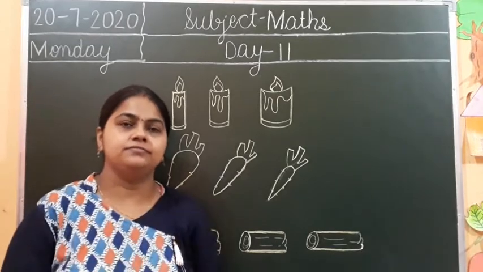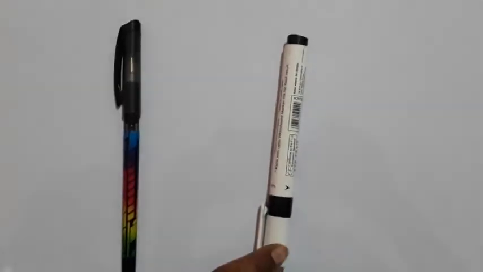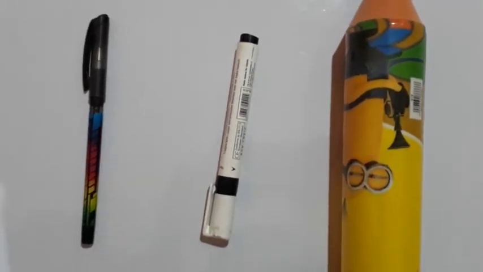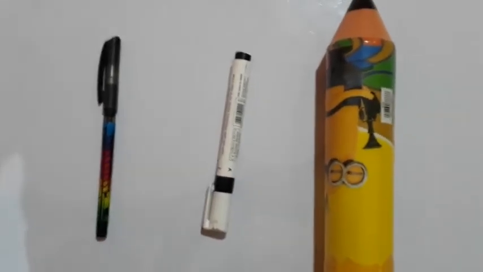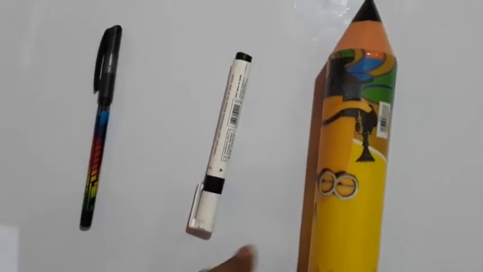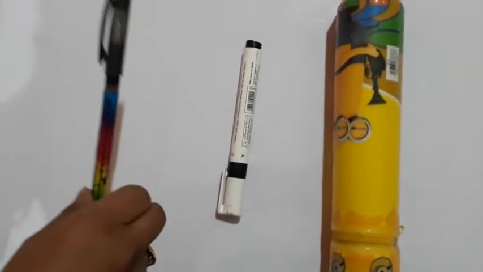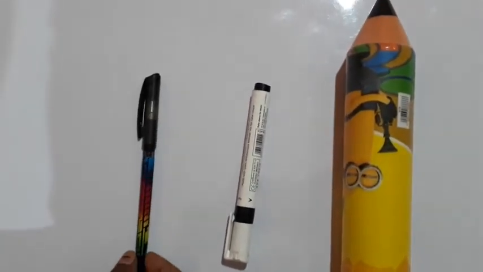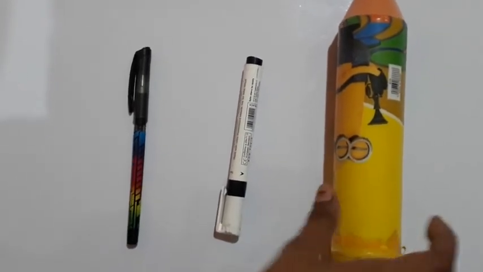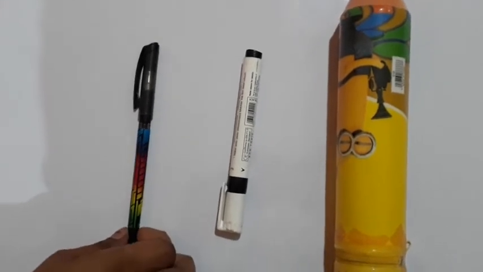Let's start. So students, look here. This one is thin and this one is thick. Right? Now I am going to keep one more pencil, one more object. Tell me which one is thickest? This one is thickest and this one is thinnest. This is thickest and this is thinnest. Right?